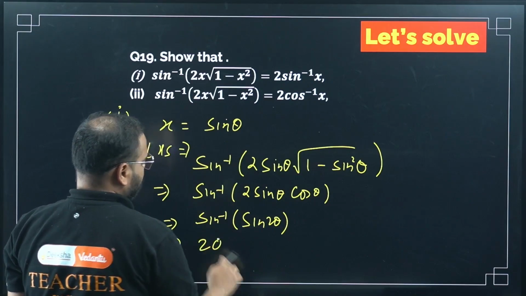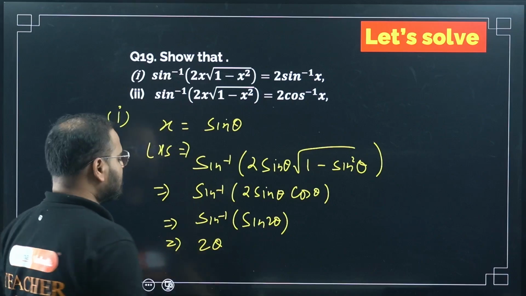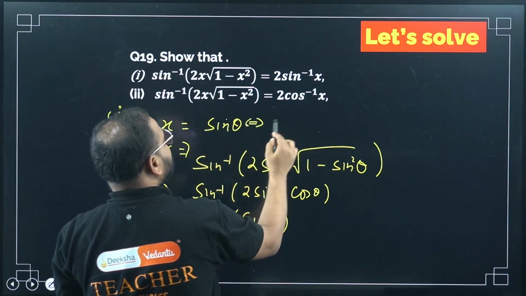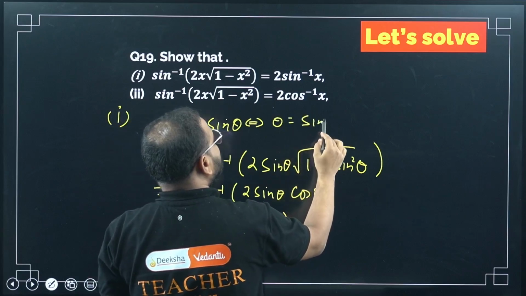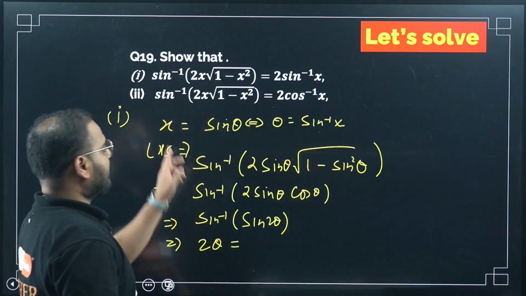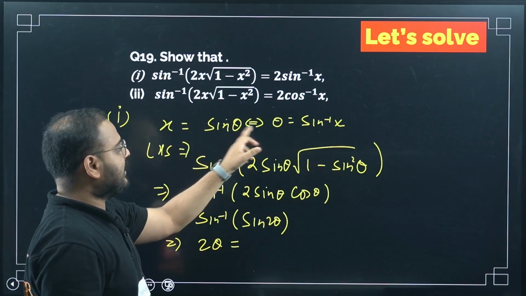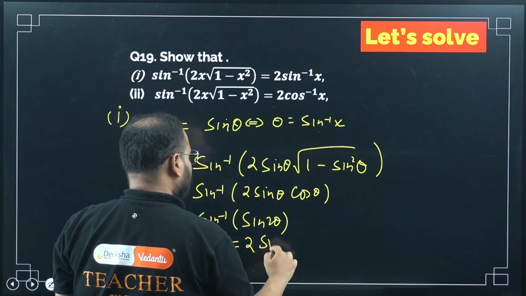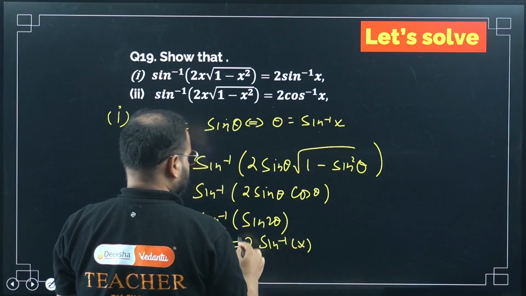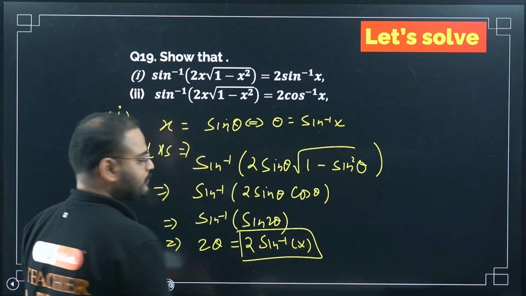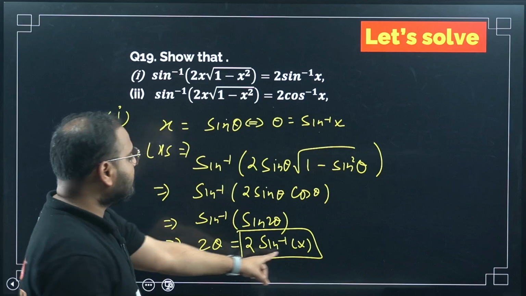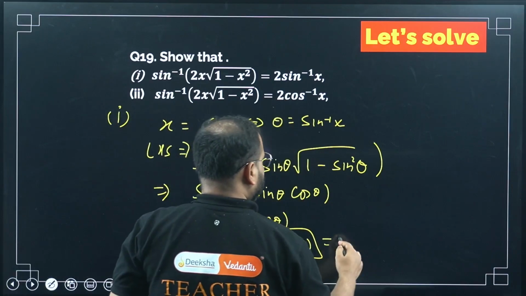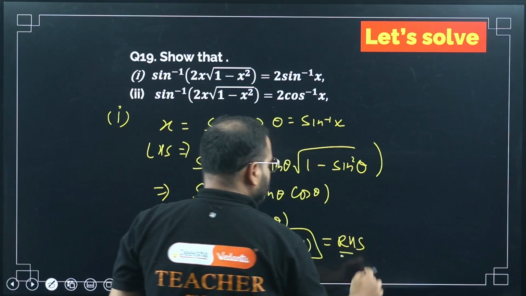Sin inverse of sin 2 theta is simply 2 theta. What is the theta value? If x is sin theta, I assumed, then theta is sin inverse of x. Write here 2 times sin inverse of x. Yes or no? 2 times sin inverse of x. That's what we're going to get, and that is my RHS. First one is done, right?